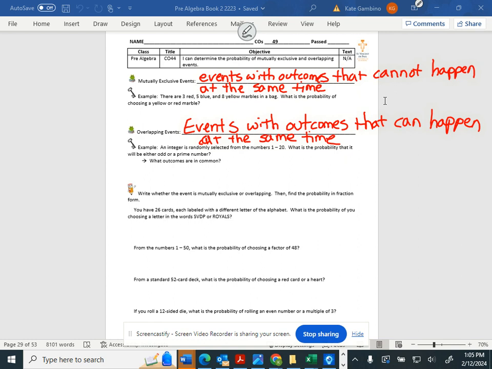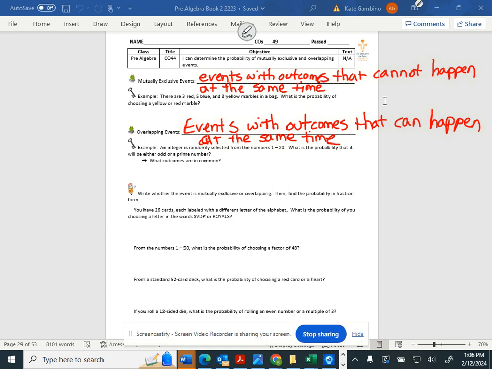What is the probability that it's either odd or a prime number? Can it be both? What would be an example of an odd number that is a prime? Fiona. Thinking numbers 1 to 20, Adeza? 17. It's odd, and it's also prime. There are other examples. It can be both, so they are overlapping.